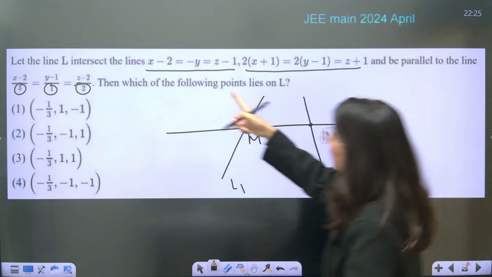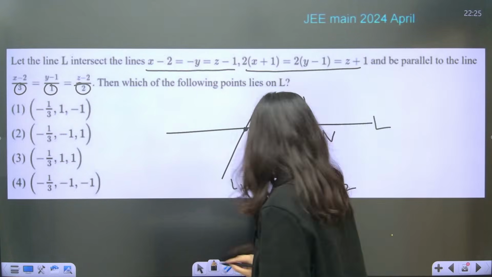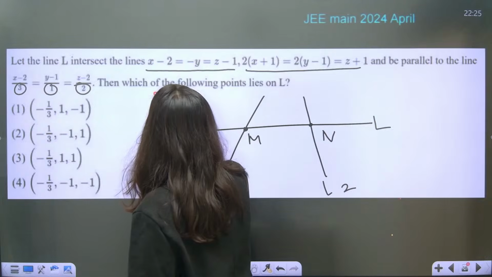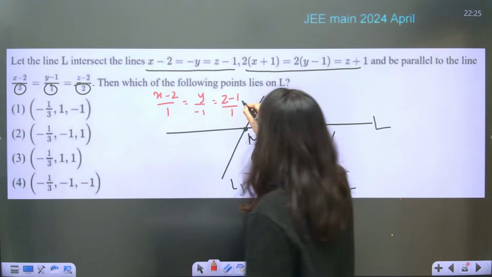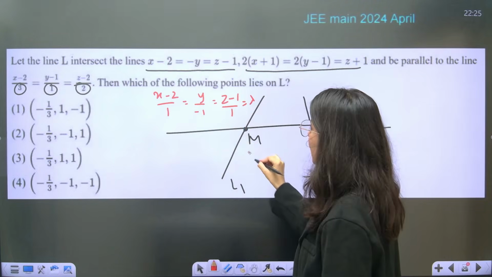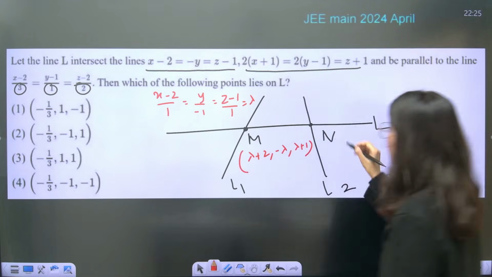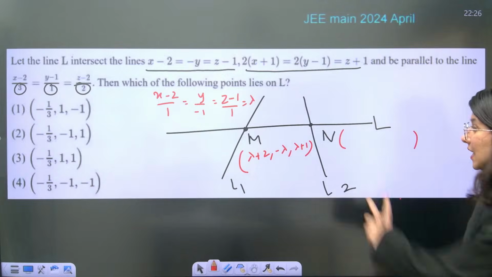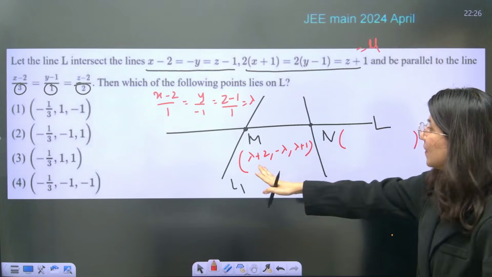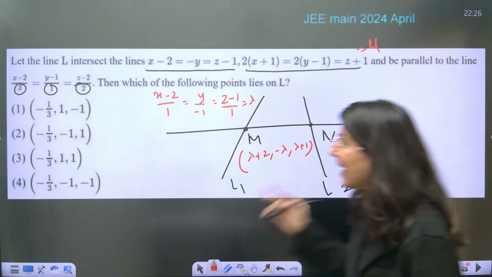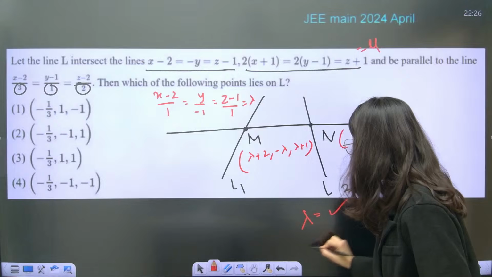Now let us assume, see, this is your x minus 2, this is y upon minus 1. So if I just form this line, this is x minus 2 by 1, y upon minus 1, z minus 1 upon 1, equals lambda. Calculate M: lambda plus 2, comma minus lambda, comma lambda plus 1. This is your M. Similarly, you have to write N with mu. Now, direction ratio of MN you can calculate, and equate it with 3, 1, 2 to get the value of lambda and the value of mu.